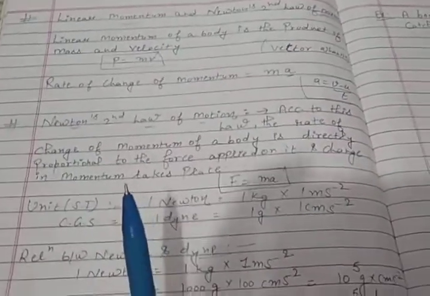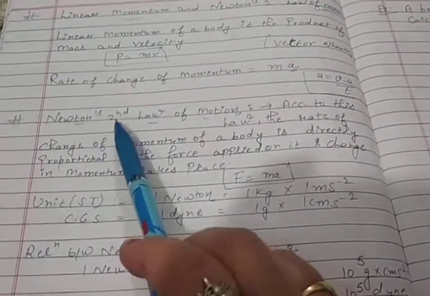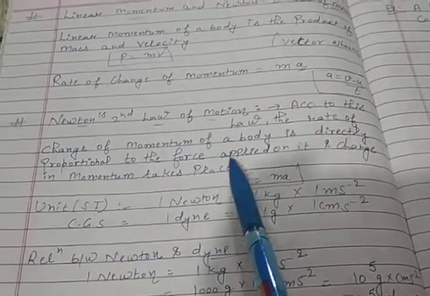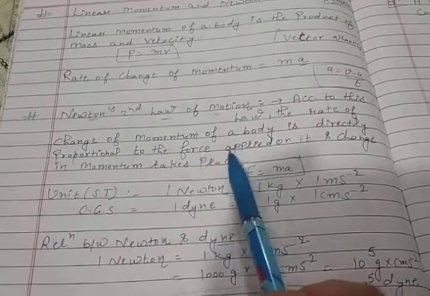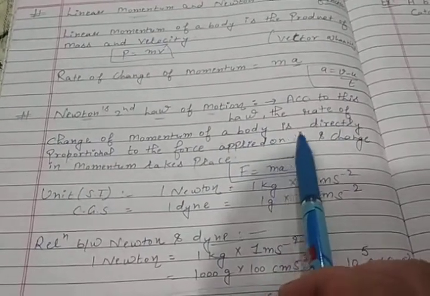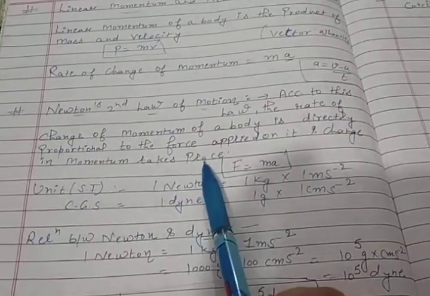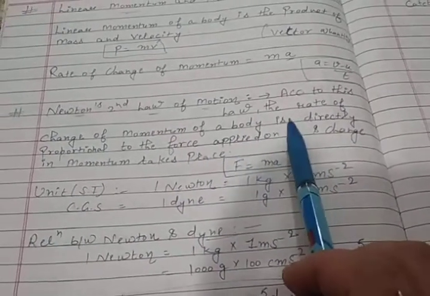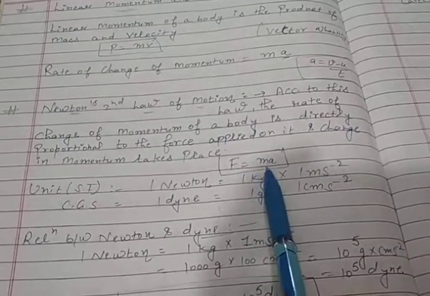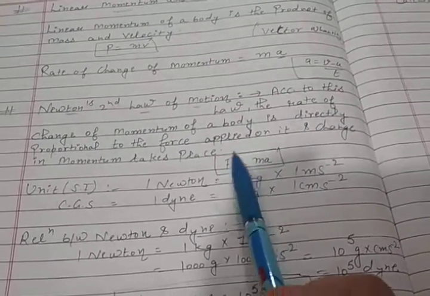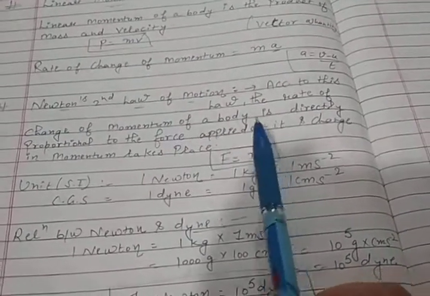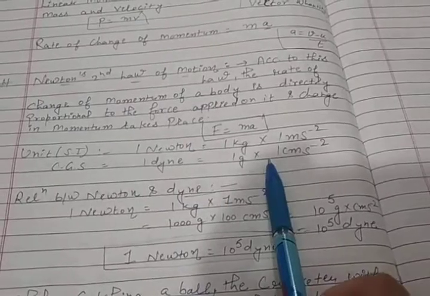So students, now come to our next topic, that is Newton's second law of motion. This is also a very important topic. According to this law, the rate of change of momentum is directly proportional to the force applied on it, and change in momentum takes place in the direction of the force. So according to Newton's second law of motion, F is equal to ma. Here F is force, m is mass, and a is acceleration. Now we will study its units.